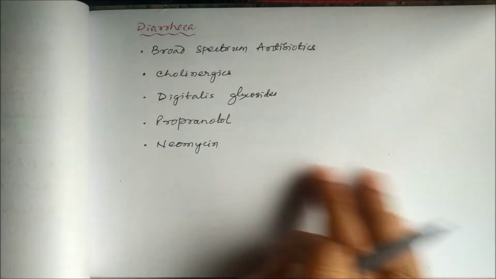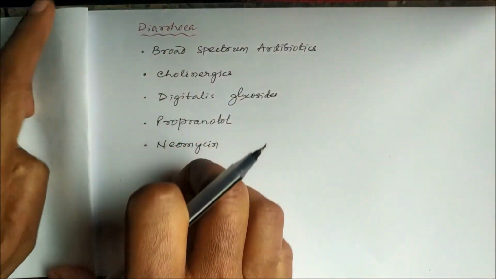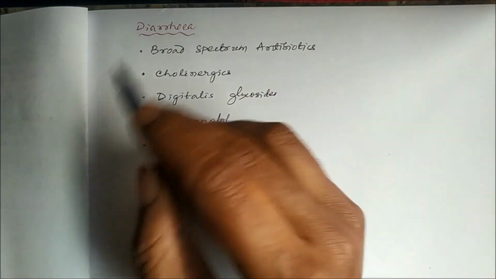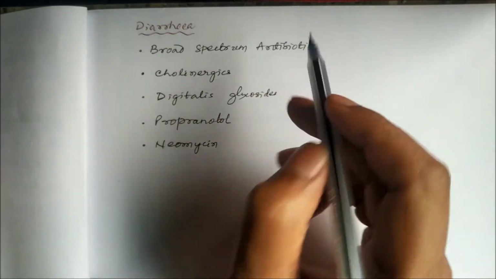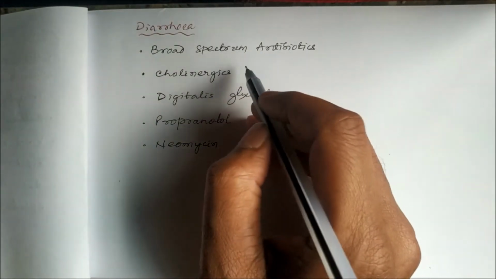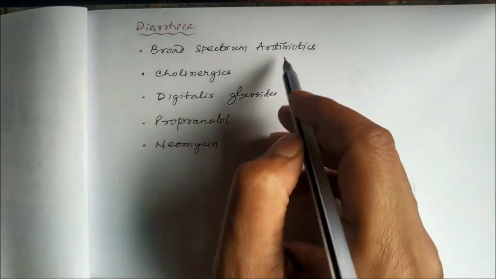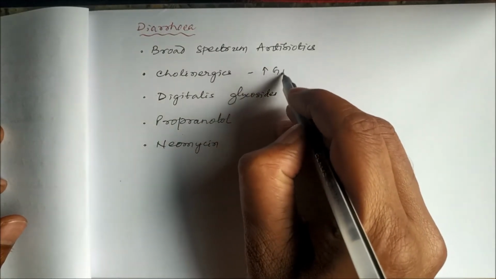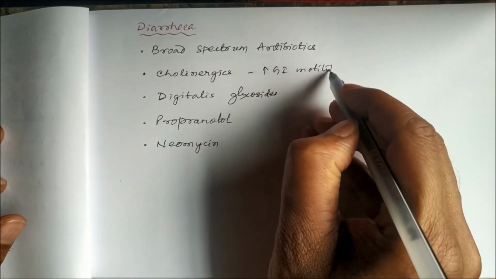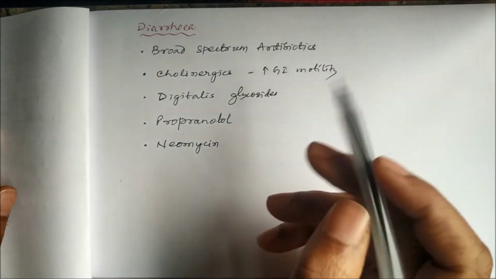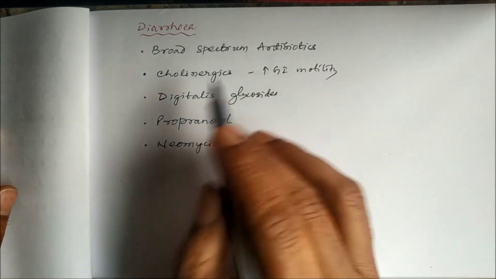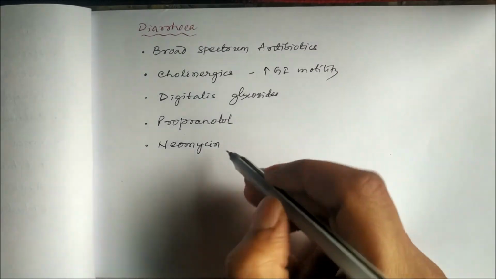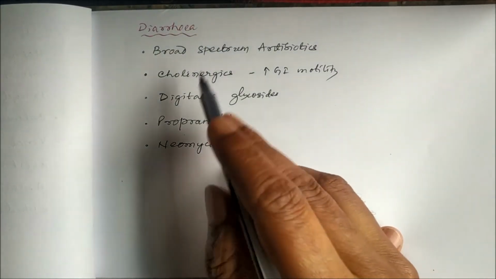Similarly, there are certain drugs which are associated with diarrhea as a side effect. All the antibiotics, mostly broad spectrum antibiotics like tetracycline, cause diarrhea because the beneficial bacteria, the gastrointestinal microflora, are destroyed by these antibiotics. Then the cholinergic drugs increase the gastrointestinal motility and can cause diarrhea. Similarly, digitalis glycosides, propranolol, neomycin, all these drugs can also cause diarrhea. Neomycin causes malabsorption syndrome, and because of that there will be diarrhea.